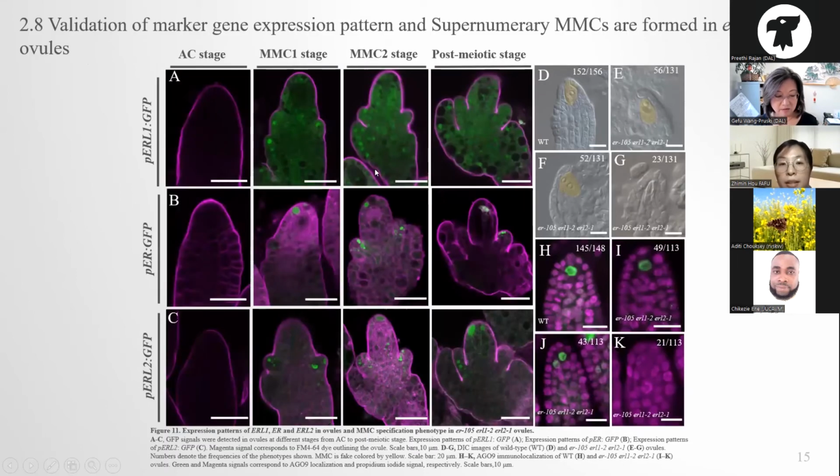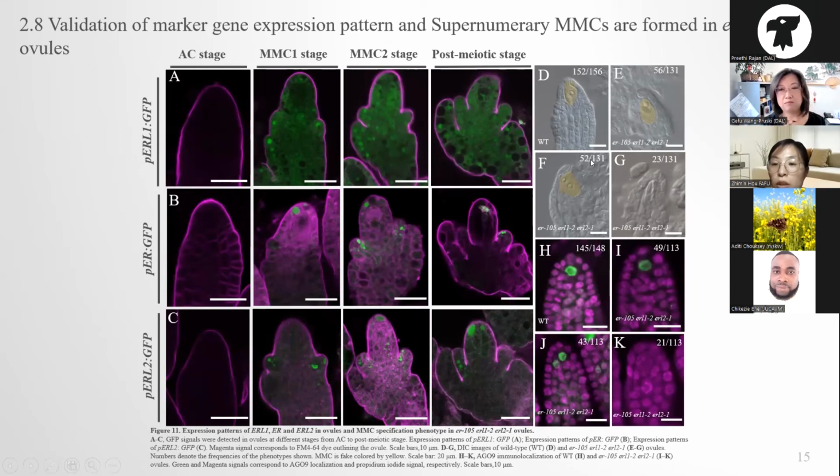ERL1 is a marker gene of the epidermal cells, so we examined the expression pattern of the ERECTA gene family, and we found they are expressed in the epidermal cells from MMC1 stage to post-mitotic stage, which implies the ERECTA gene family plays a redundant role in the MMC specification.